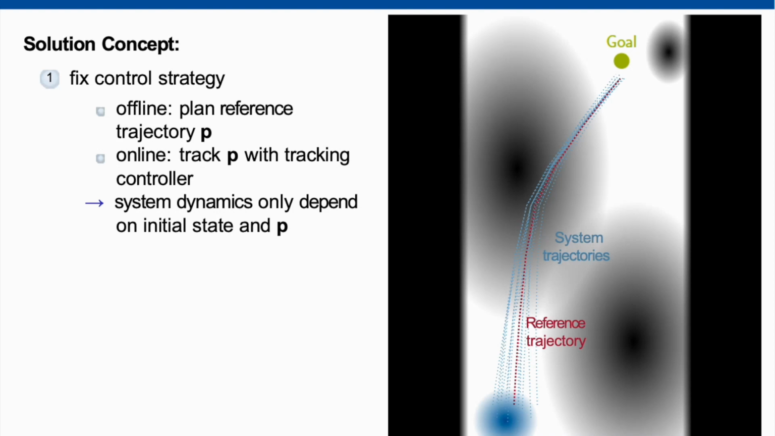First, we pre-compute an offline fixed control strategy that generates a reference trajectory P, such that the Evo vehicle can later use it with a tracking controller. Therefore, the resulting system dynamics only depend on an initial state and the trajectory P.